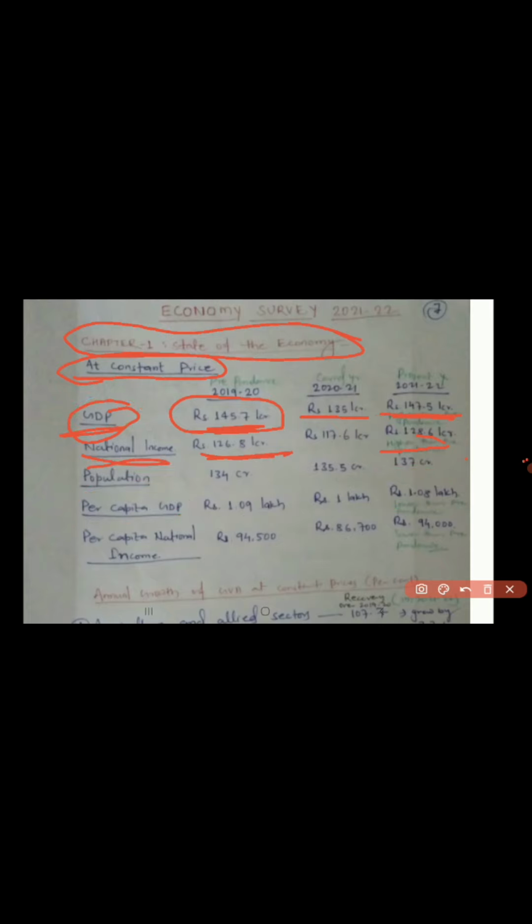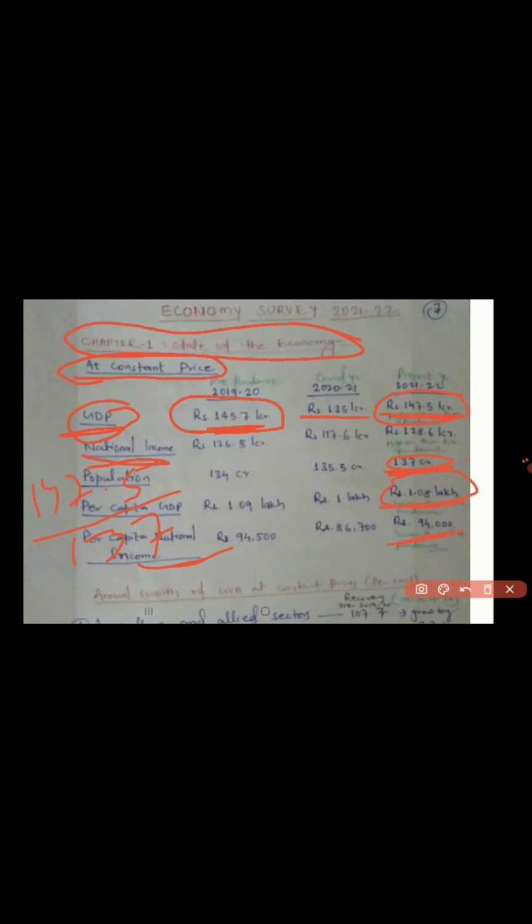So if you calculate the per capita GDP, then GDP of 2021-22, that is 147.5 divided by 137, then we will get this data, 1.08 lakh. So due to the increase in the population, per capita GDP has decreased. Due to the increase in the population, per capita national income has decreased.